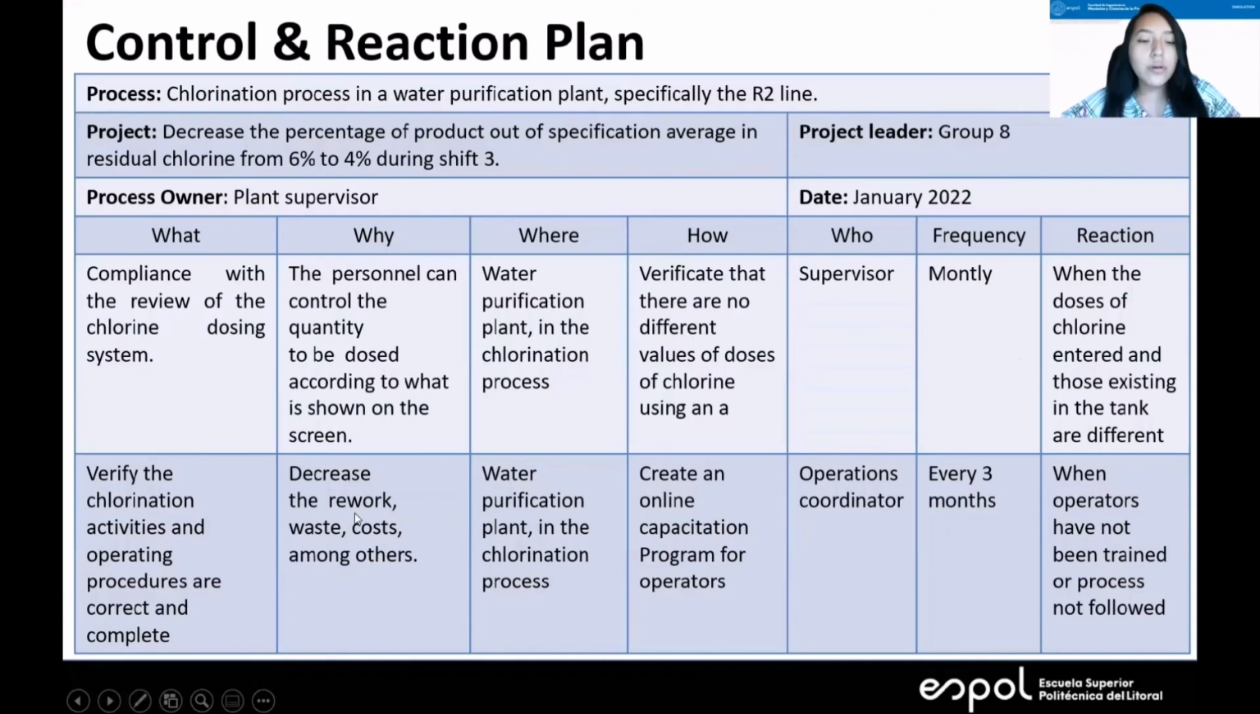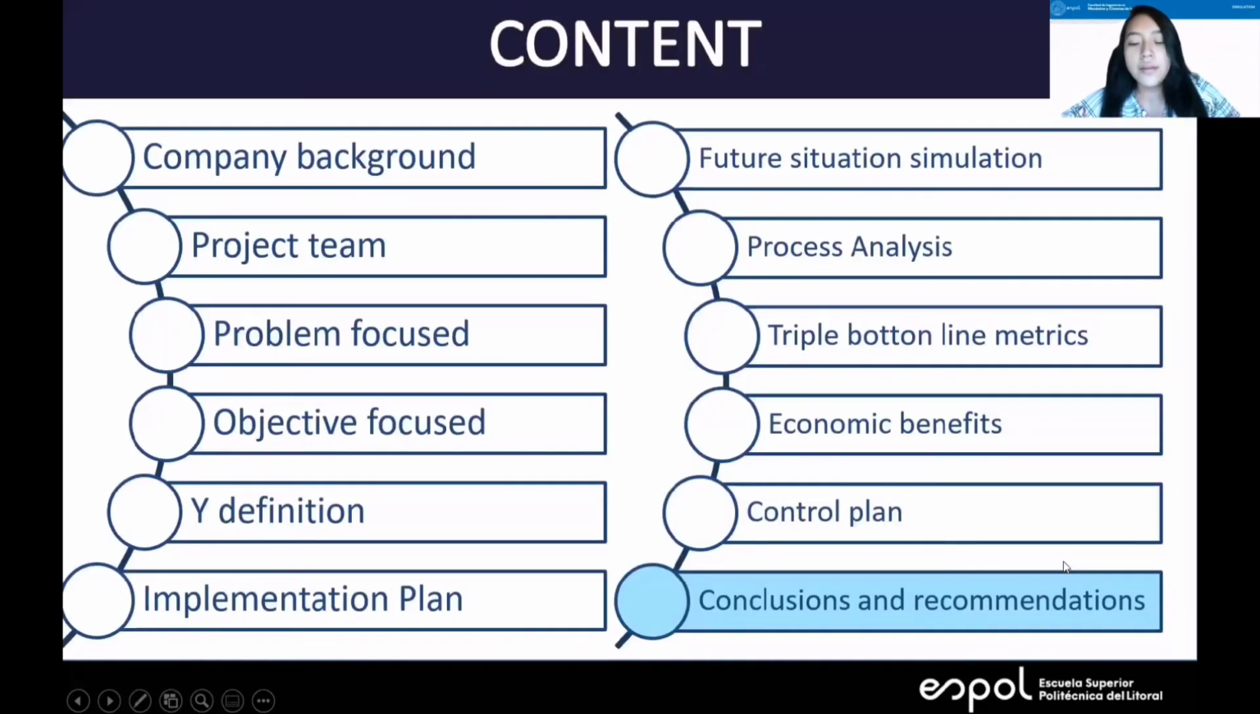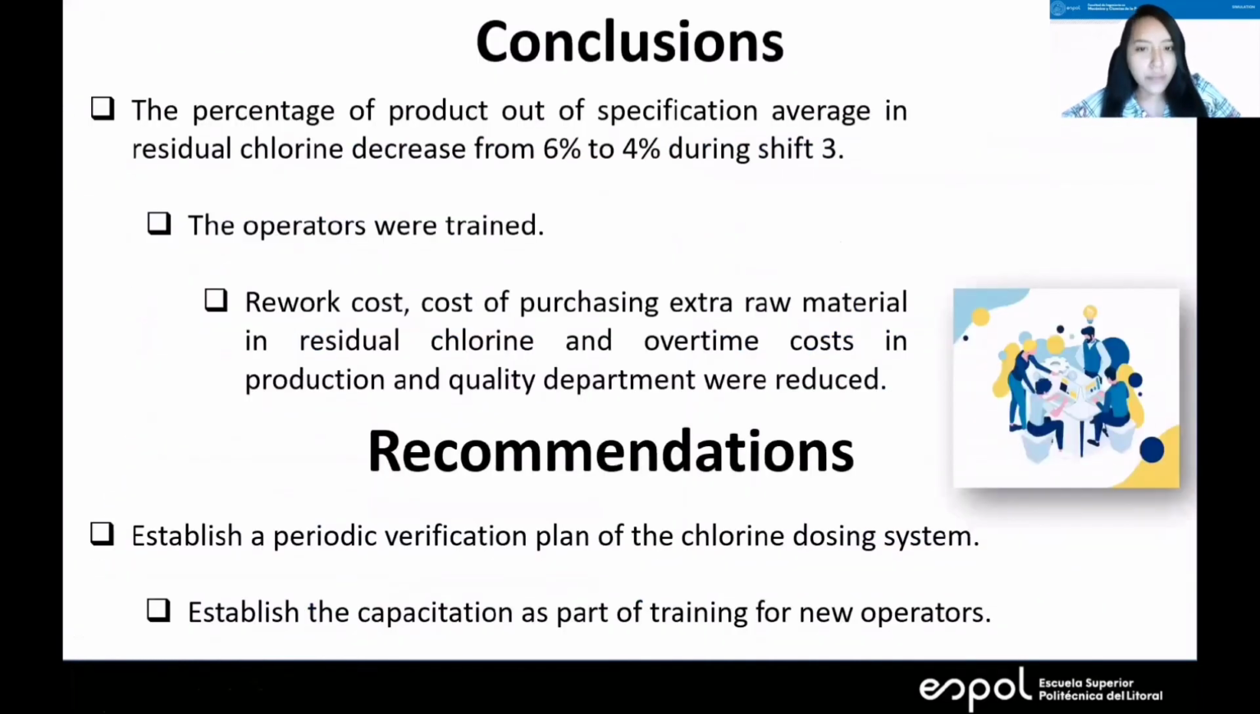Why: decrease the required waste costs, among others. Where: in the chlorination process. How: create an online training program for operators. Who: operations coordinator, every 3 months, and when operators have not been trained or the process is not followed. And finally, the percentage of product out of specification average in residual chlorine decreased from 6% to 4% during shift 3. The operators were trained and reward costs, cost of purchasing extra raw material in residual chlorine, and overtime costs in production and quality department were reduced.